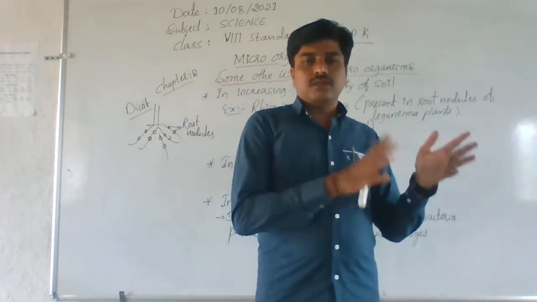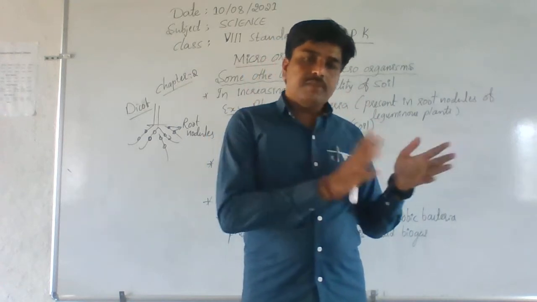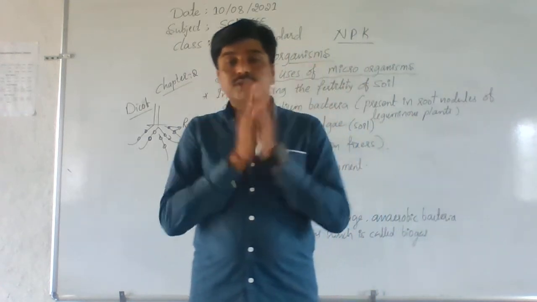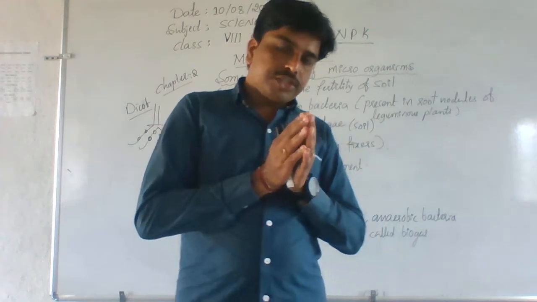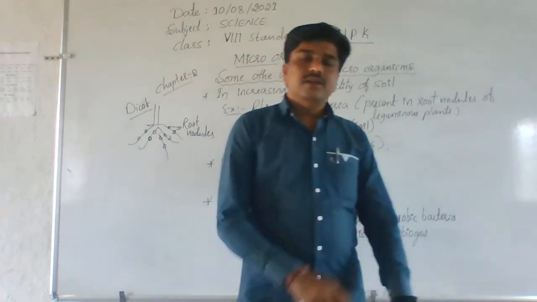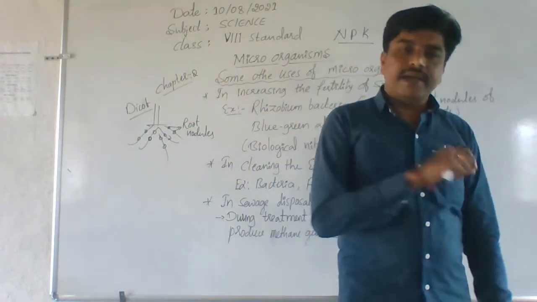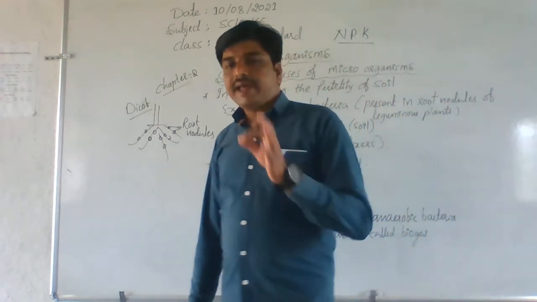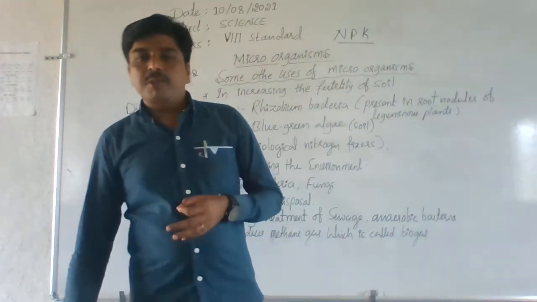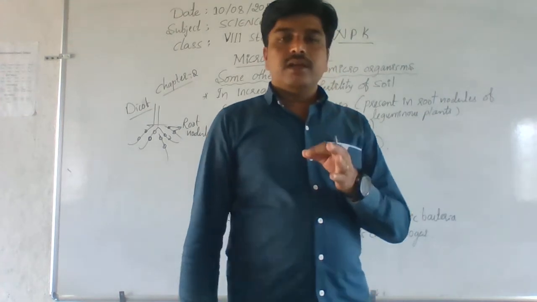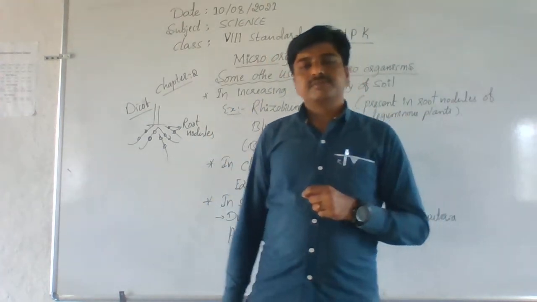Sir, the question is, how does the dead body of an animal or plant get decomposed? Very interesting question. The answer is that some bacteria and fungi decompose the dead animal or dead plant.